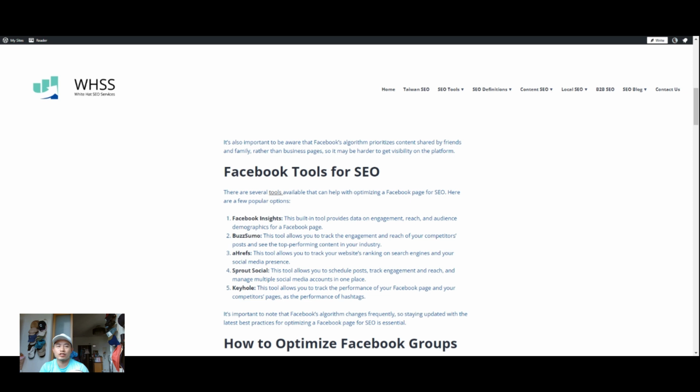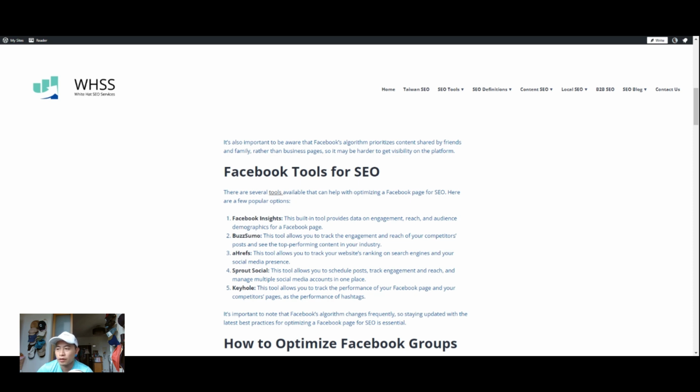Now, on the other hand, Ahrefs is a great tool because on top of Google's free keyword planner tool, which provides keyword volume, Ahrefs is going to help you understand how your page is ranking in search engine results. So believe it or not, when you type in your Facebook fan page URL and plug it into the tool, it can show keyword ranking results. Sprout Social is another great tool, because you need a tool that can track and schedule your posts, and basically manage your social media accounts altogether. I probably would recommend Sprout Social.